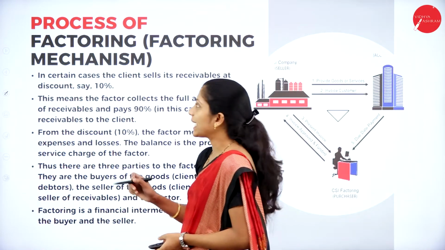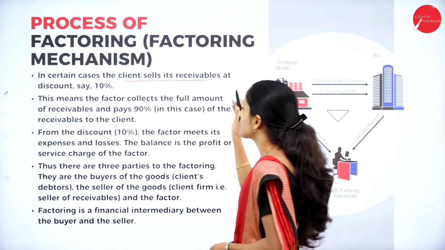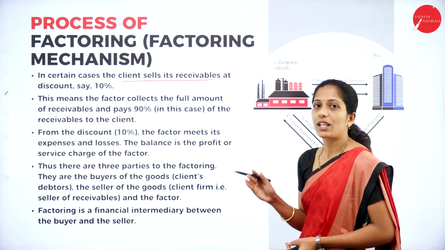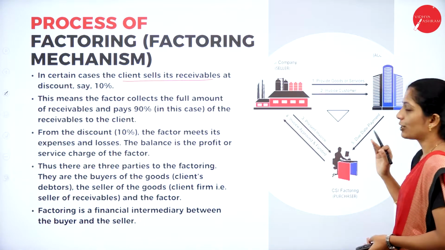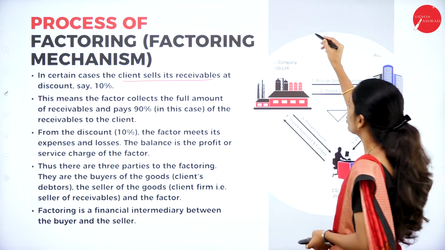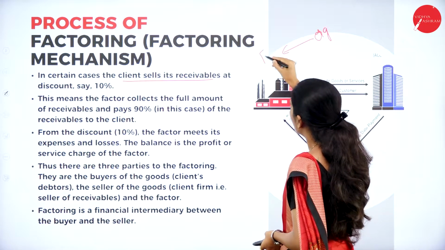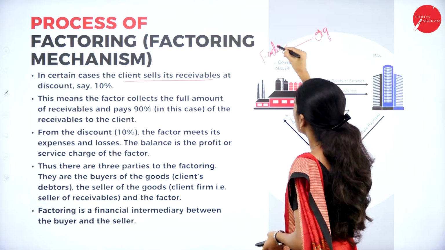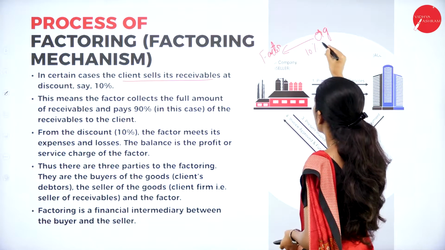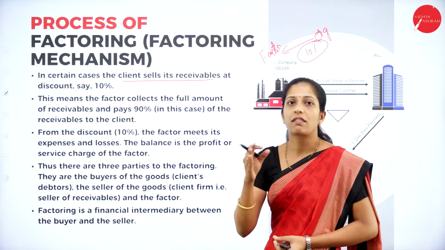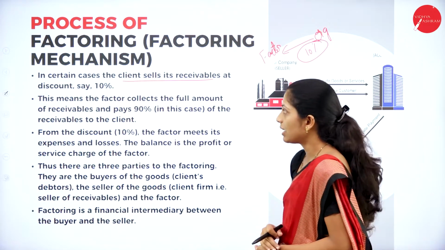Or in certain cases, the client sells its receivable at a discount, say 10%. Now here, the organization will sell the bills receivable to the factor at 10% discount.